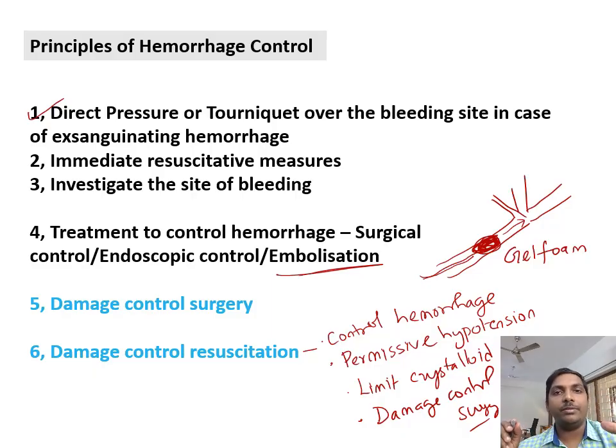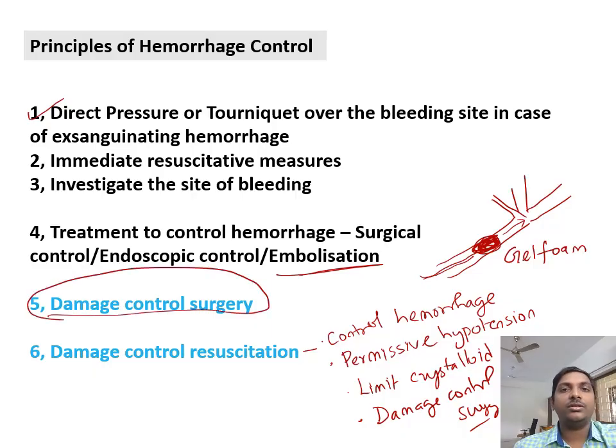So you apply direct pressure, give a minimal amount of IV fluids, and do not allow the BP to rise, because if the BP rises, the bleeding will increase. Immediately shift the patient to theatre. Since the patient will be in a lethal triad of acidosis, hypothermia and coagulopathy, you limit the surgery, you ligate the bleeding alone, you shift the patient to ICU, you resuscitate the patient, you revert the acidosis, hypothermia, and coagulopathy. Then you take up the patient for resurgery, that is called damage control surgery.